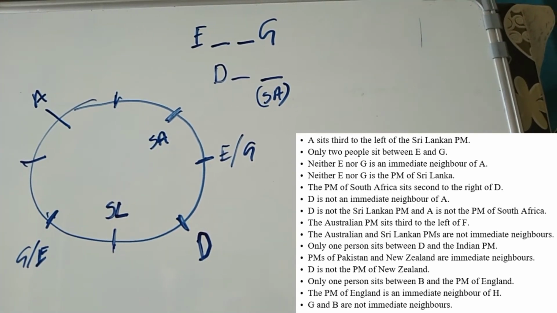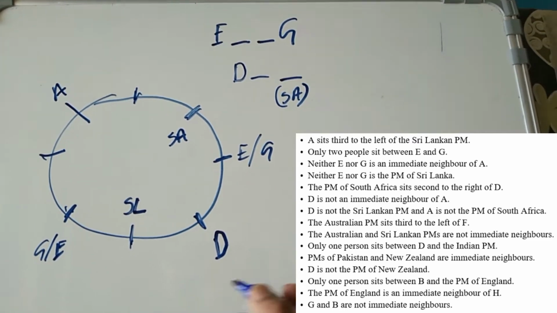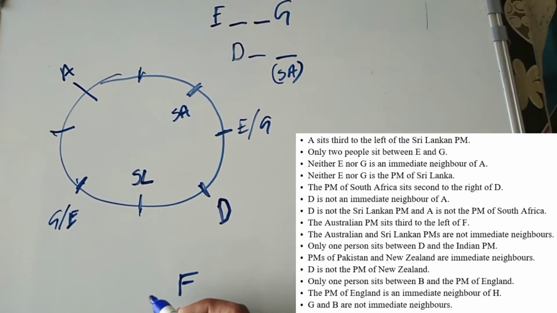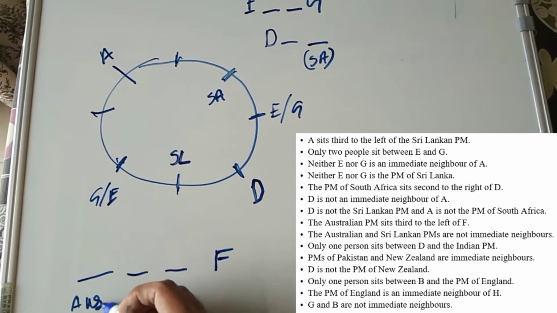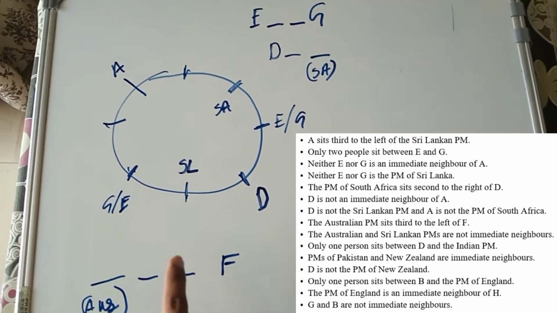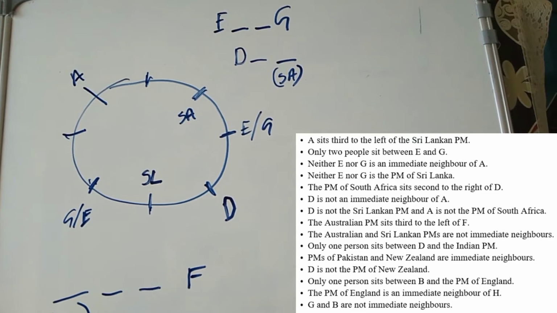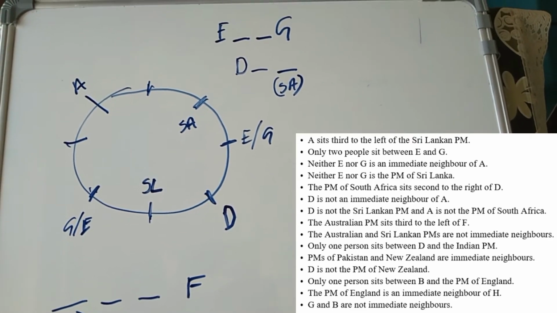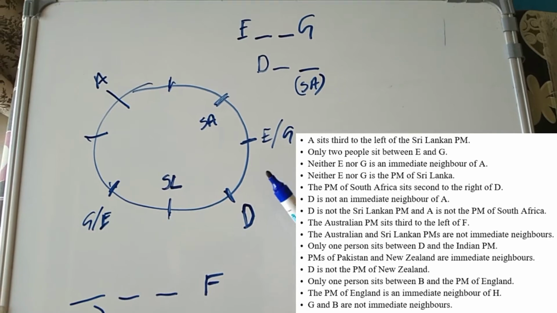Okay, let's move further. The Australian PM sits third to the left of F. So F is this. Australian PM is third to the left of F. Australian and Sri Lankan PMs are not immediate neighbors. So Australian and Sri Lankan are not immediate neighbors.